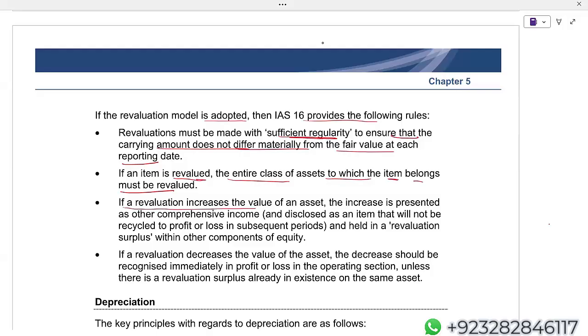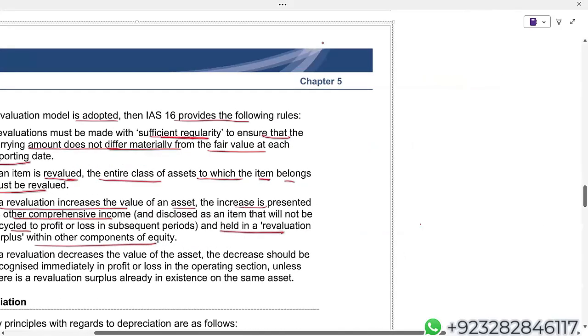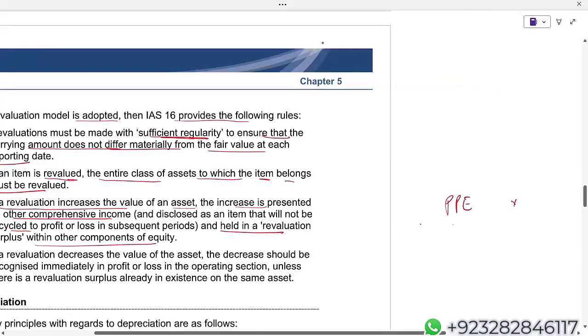If the revaluation increases the value of an asset, the increase is simply: property, plant and equipment is debited, and the revaluation surplus, which goes to OCI, other comprehensive income, will be credited, and held in a revaluation surplus within the other component of equity. Let me tell you one thing. The double entry in case of revaluation is property, plant and equipment debit, and revaluation that goes to OCI will be credited.